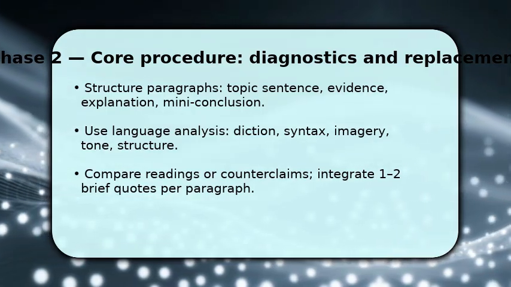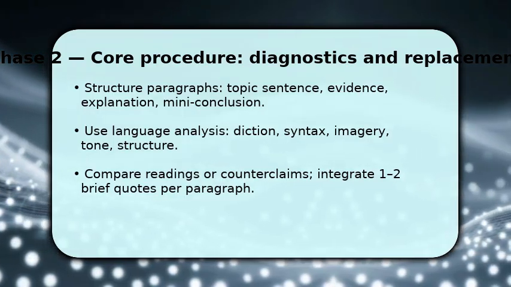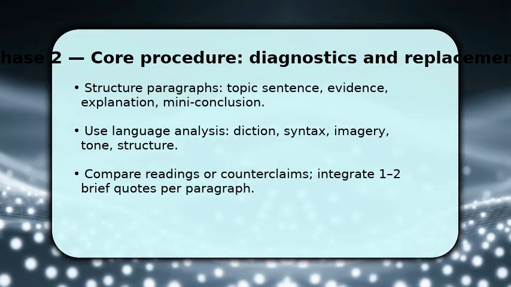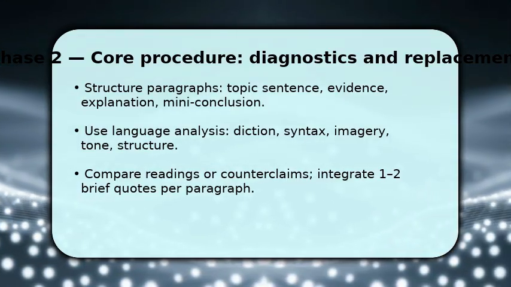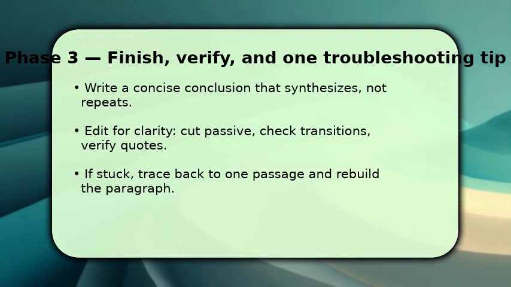Make sure to address one counterreading or limitation, then reconcile it with your core claim. This layered method keeps your argument logical and persuasive. You conclude by synthesizing implications. Connect your findings to the larger question and suggest what they reveal about the text.